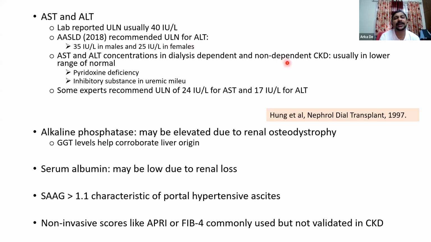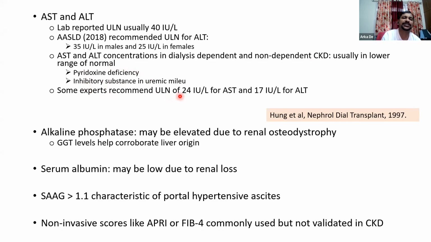In dialysis-dependent patients and even in dialysis non-dependent CKD, the AST and ALT concentrations are usually pretty low. And why is this? We don't exactly know, but it could be due to pyridoxine deficiency, because pyridoxal phosphate is required for the production of these liver enzymes, or it may be that there is some inhibitory substance present in the uremic milieu. Given that AST and ALT concentrations in CKD patients are on the lower side, a high index of suspicion should be used.